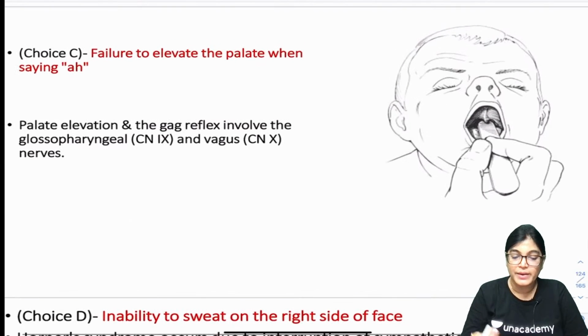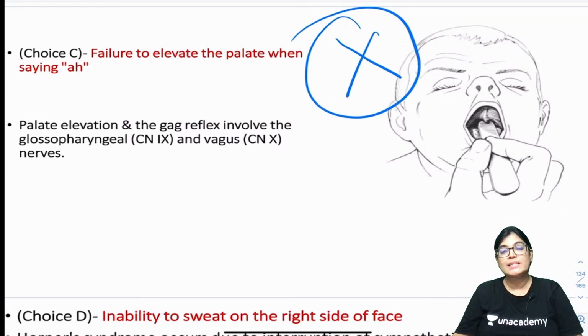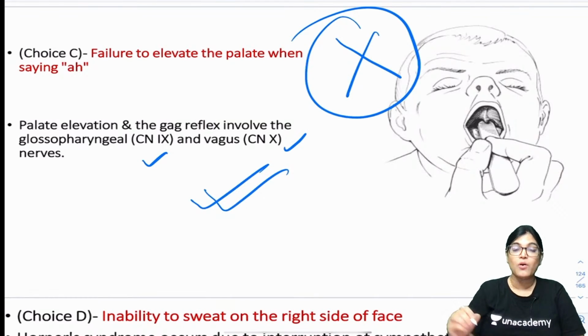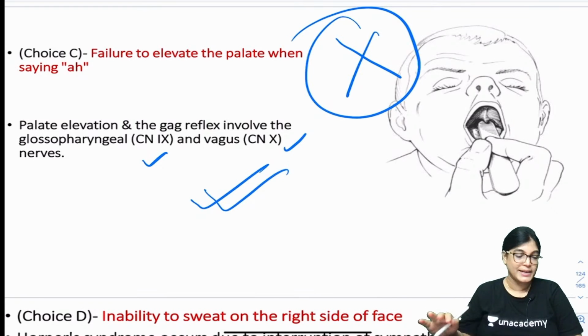Failure to elevate the palate when saying ah. My dear friends, what is this indication going towards? This indication is for the gag reflex. Now the gag reflex can be the right answer if there is involvement of either the glossopharyngeal nerve, that is the 9th cranial nerve, or the vagus nerve. None of these nerves was involved. The nerve involved in this patient was the 7th cranial nerve, so this can't be the right answer.